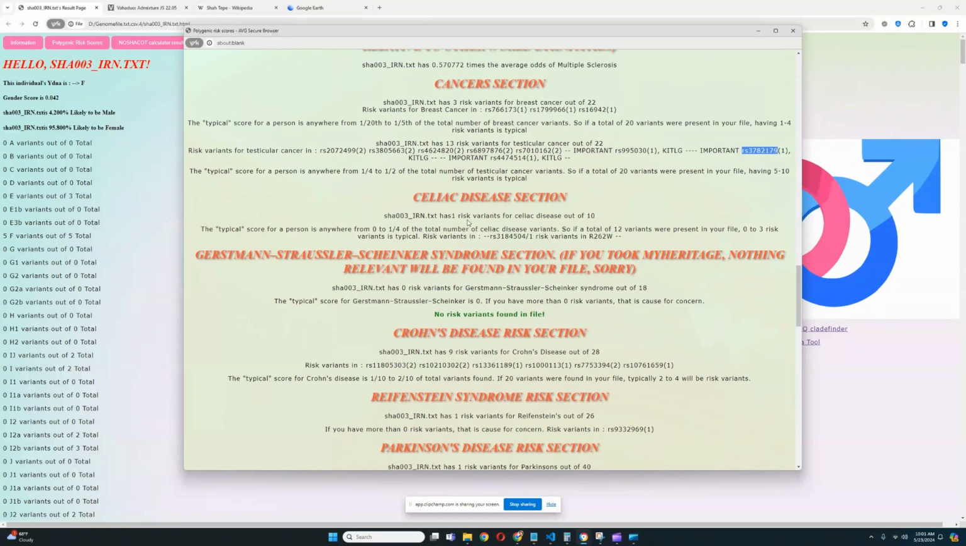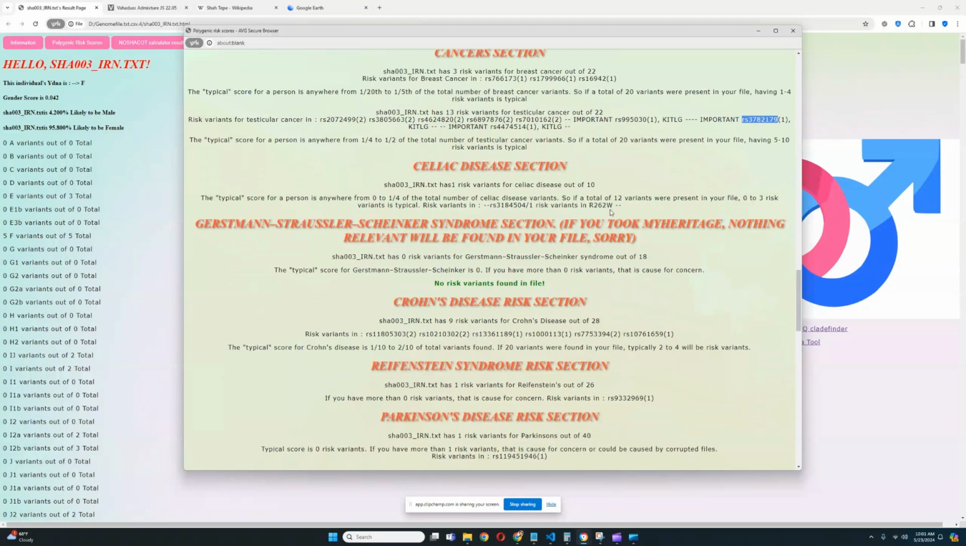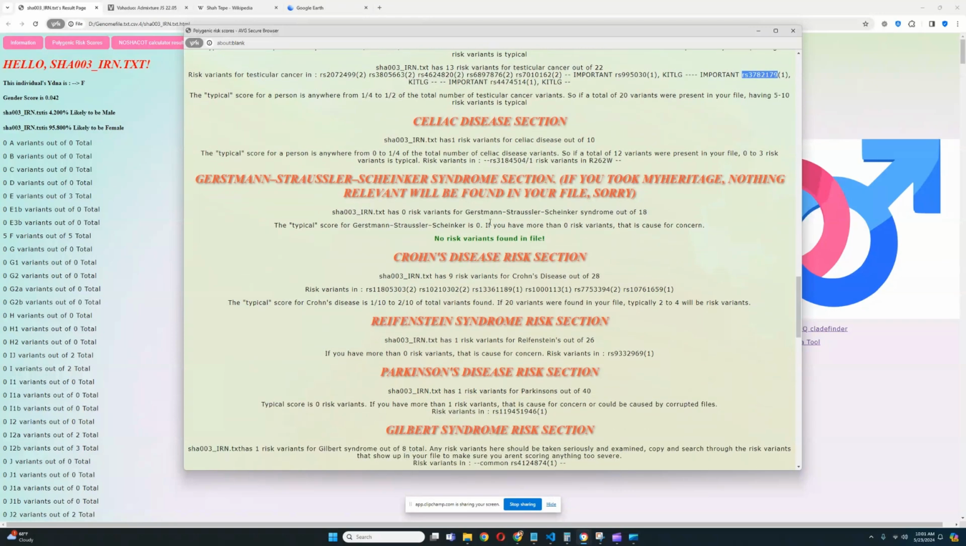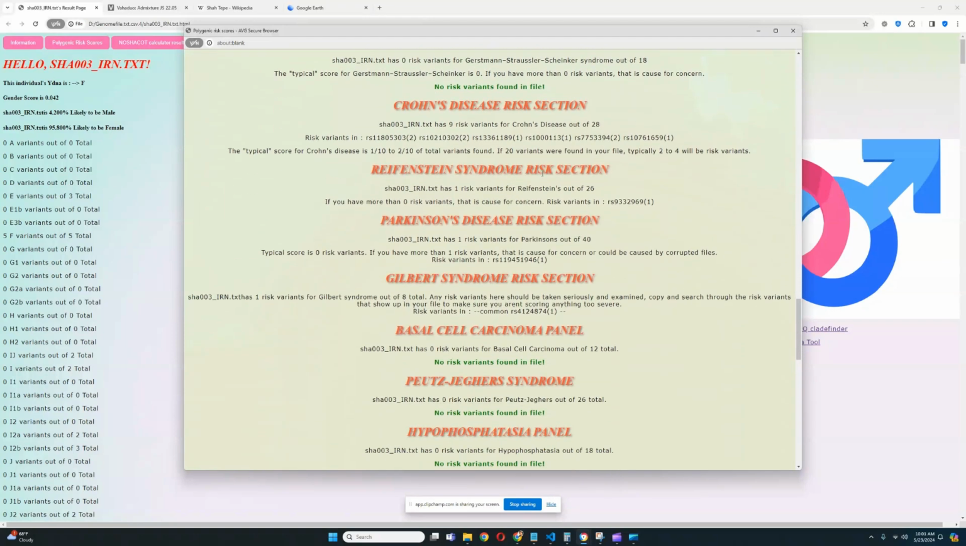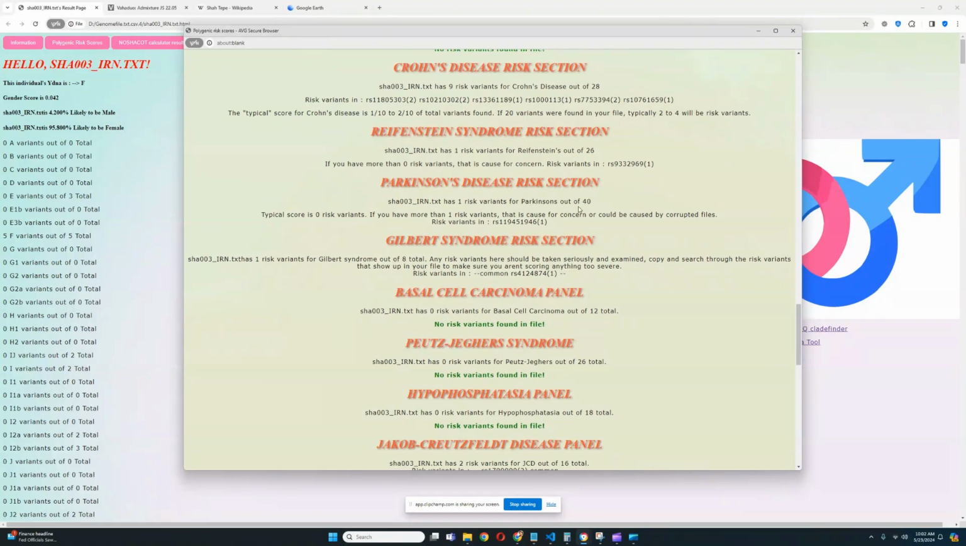Celiac disease section, 1 risk variant for celiac disease out of 10, pretty good. GSS, no risk variants. Crohn's disease, 9 out of 28. We don't recognize any of these risk variants. Refsum's 1 out of 26, which is really concerning. You don't want to have any risk variants for Refsum's. Parkinson's at 1 out of 40, which is also really concerning. You don't want to have any